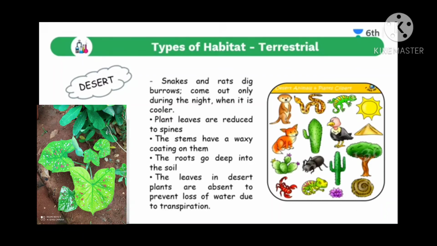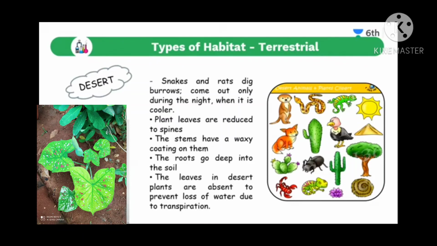So the snakes and rats which live here will come out only during the night time, and they will dig burrows, so they can live inside the sand by overcoming the hotness of a desert. Okay, when it is cool in the night time, then only they will come out. Then plants' leaves are reduced to spines.